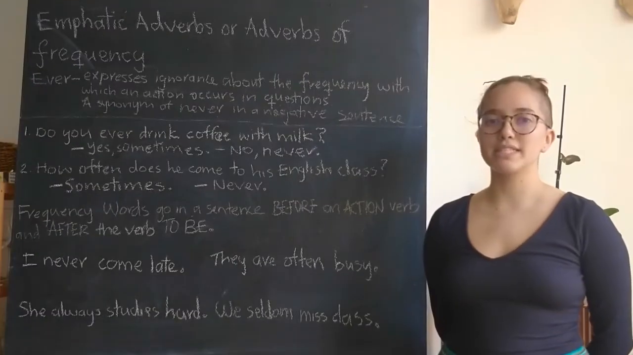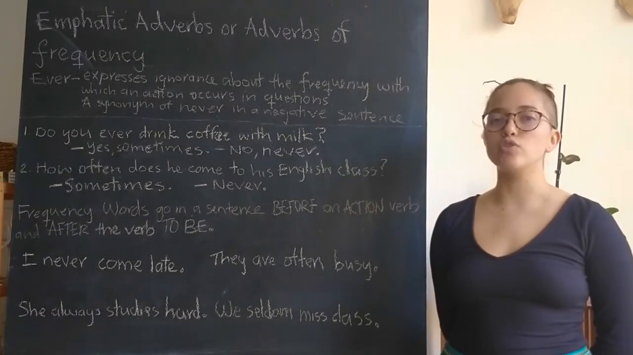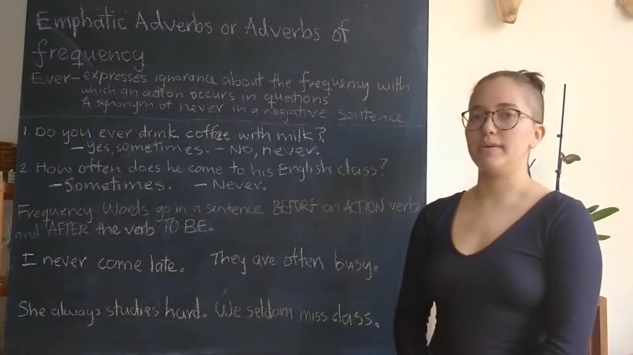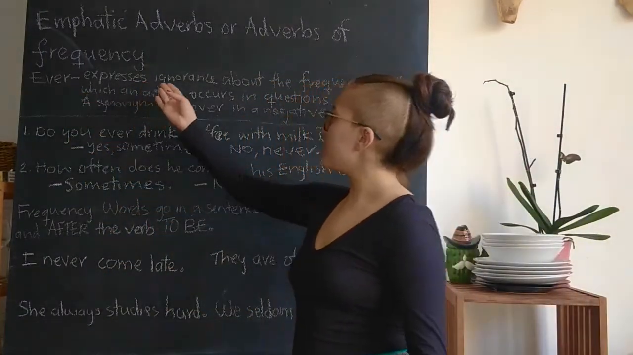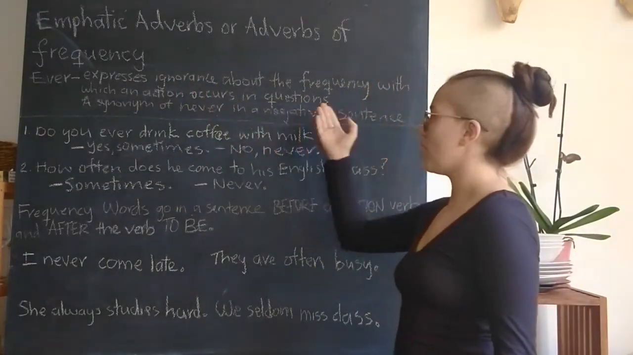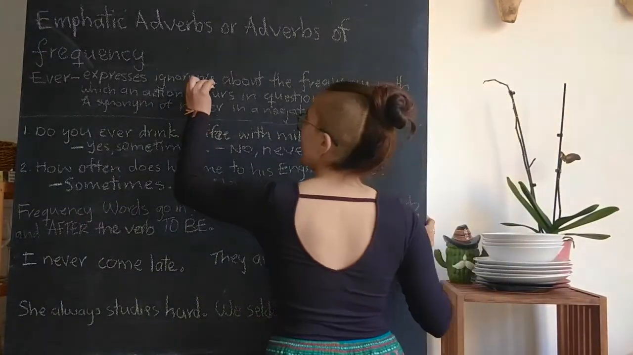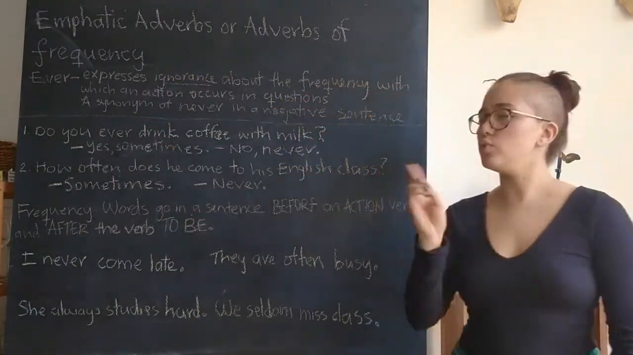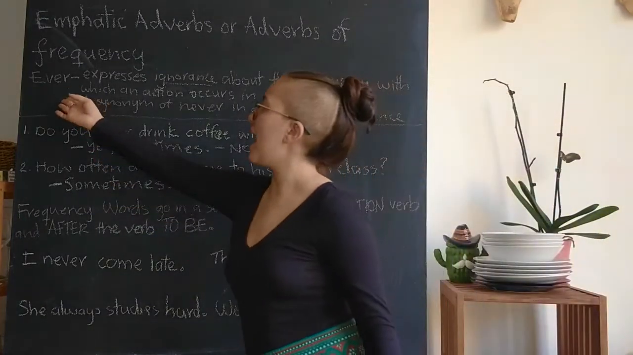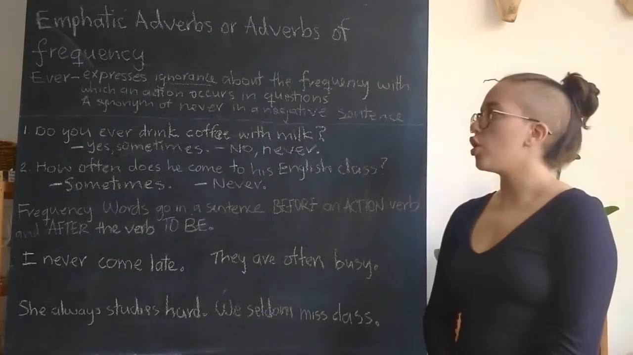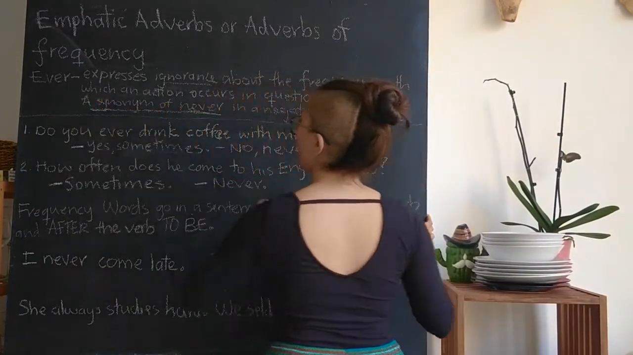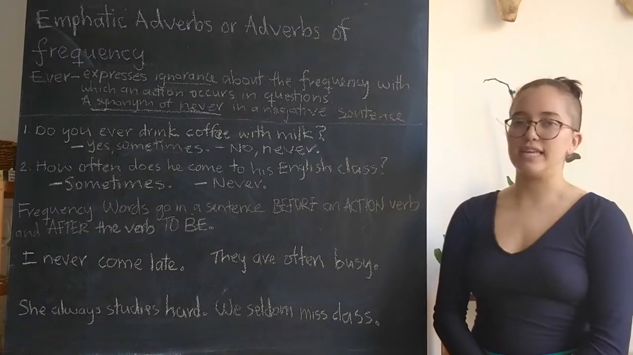Before I give you some examples, let me explain how to use the word ever with adverbs of frequency. Ever expresses ignorance about the frequency with which an action occurs in questions. So we do not know about the frequency of the action when using ever. It is also a synonym of never in a negative sentence.